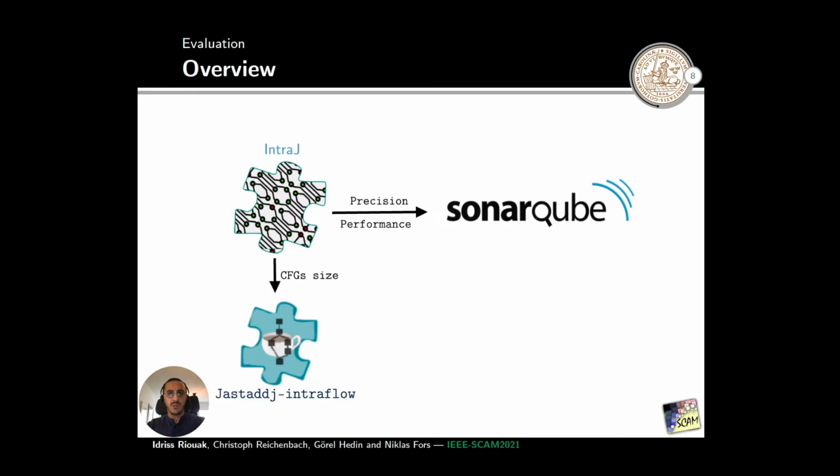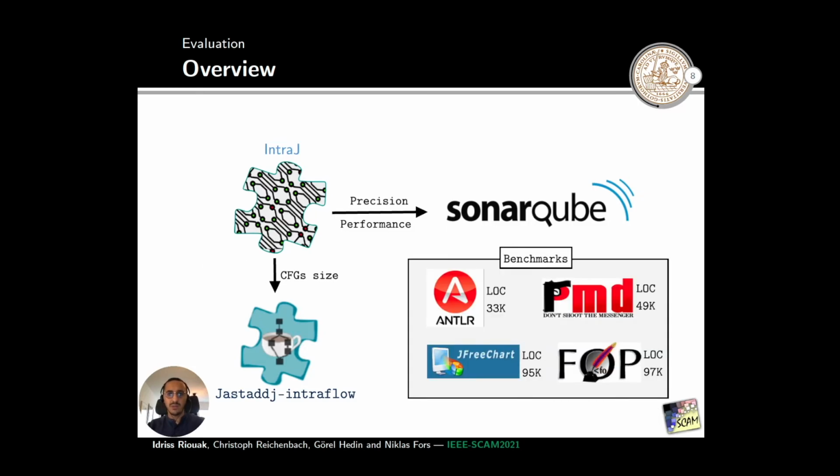We have performed 2 different studies on INTRAJ. In the first, we compared the size of the control flow graphs constructed by INTRAJ and the ones constructed by JastAdd intraflow. The second study compared INTRAJ's performance and precision against the industrial static checker SonarQube. We have also compared the performance and the precision against JastAdd intraflow, but that can be found in the paper. We evaluate the tools on 4 different open source projects: Enter, PMD, JFreeChart, and FOP.